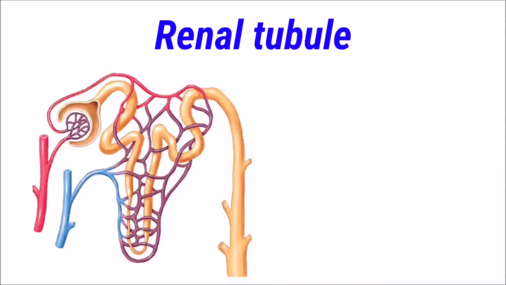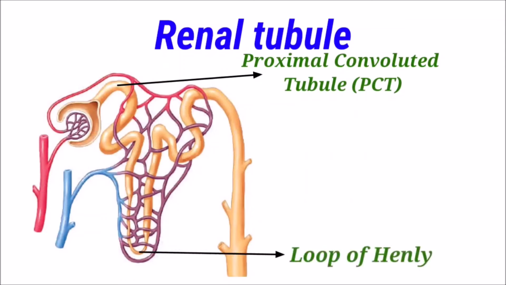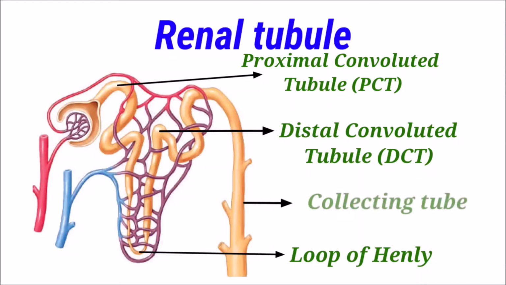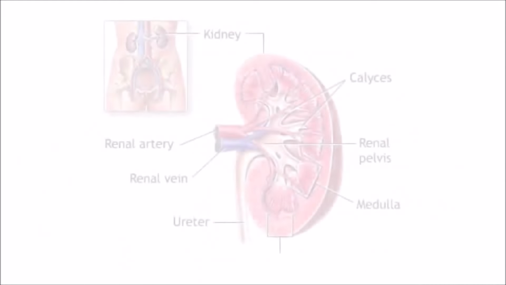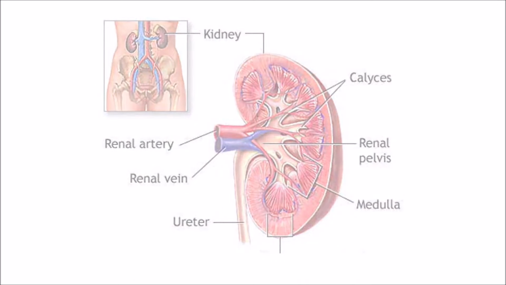Bowman's capsule continues as the proximal convoluted tubule, which is followed by the loop of Henle and finally leads to the distal convoluted tubule. The distal convoluted tubule opens into a collecting tube. Collecting tubes form pyramids and calyces which open into the pelvis. The pelvis leads to the ureter.